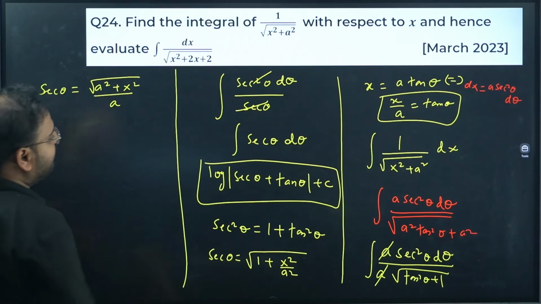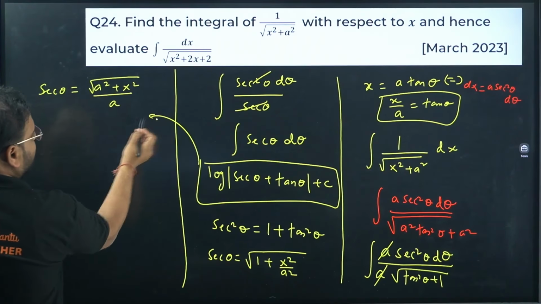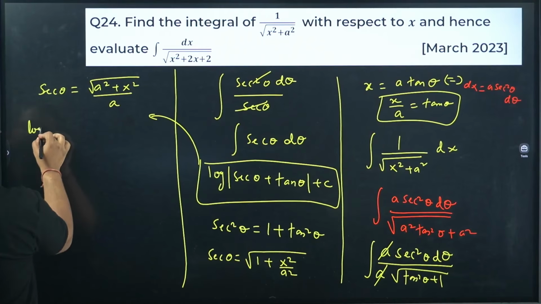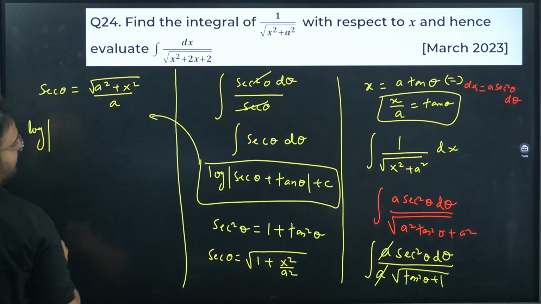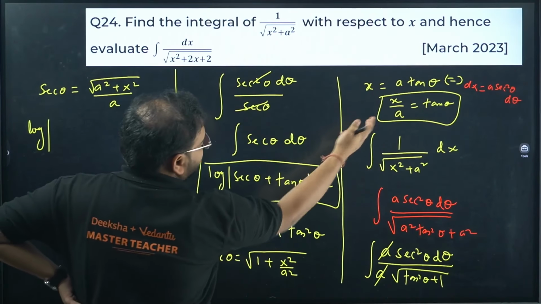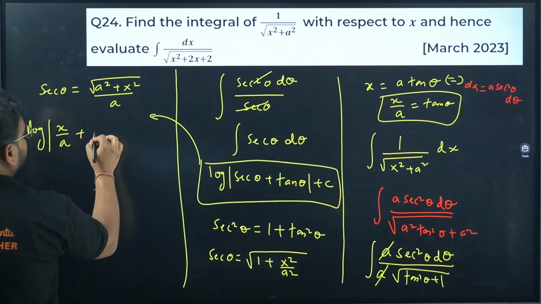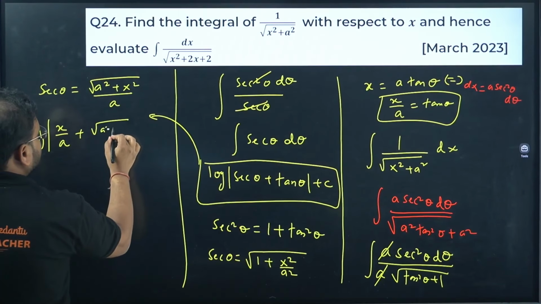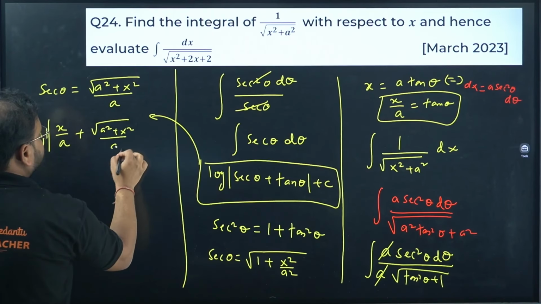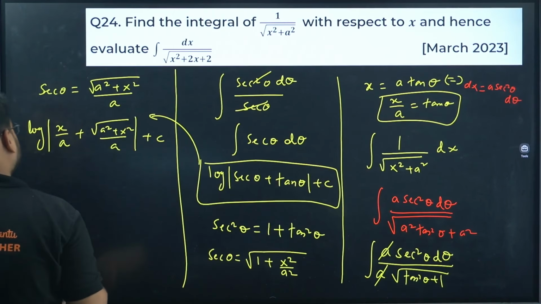Now sec also we have, tan also we have. Substitute back over here. So log of, first we can write tan, so x by a we'll write first, and then we'll write the sec part. So we'll have over here root of a square plus x square by a plus a constant c.